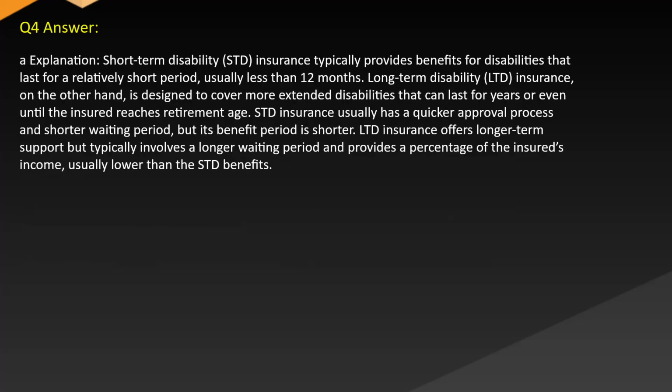Answer. Explanation. Short-term disability (STD) insurance typically provides benefits for disabilities that last for a relatively short period, usually less than 12 months. Long-term disability insurance, on the other hand, is designed to cover more extended disabilities that can last for years or even until the insured reaches retirement age.